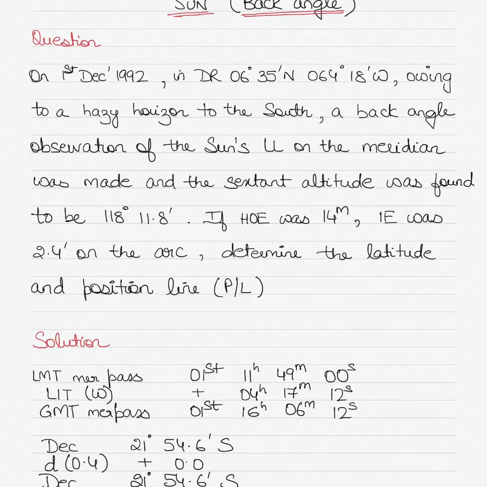Alright, so the question says that it's 1st of December 1992. Your dead reckoning position or DR position is 63°5' north, 64°18' west, and owing to a hazy horizon to the south, a back angle observation of the sun's lower limb, so this is LL, LL stands for lower limb, on the meridian was made, and the sextant altitude was found to be 118 degrees 11.8 minutes.